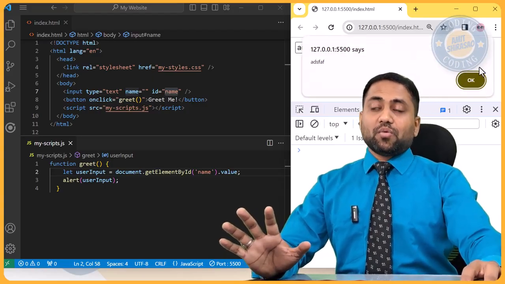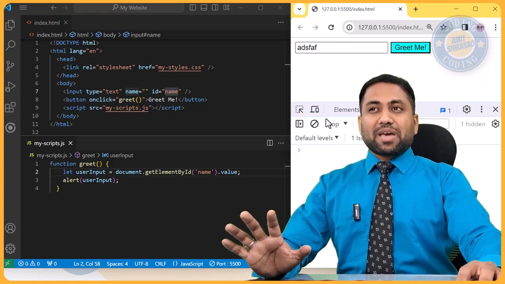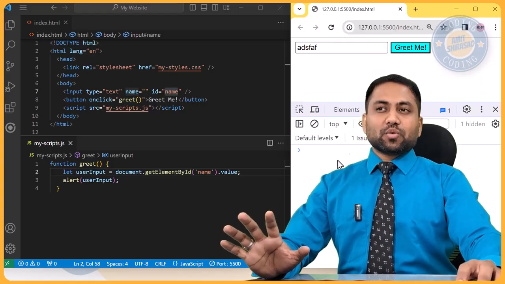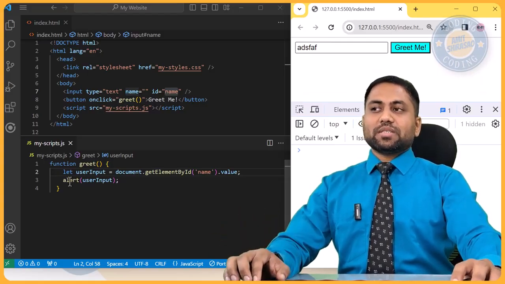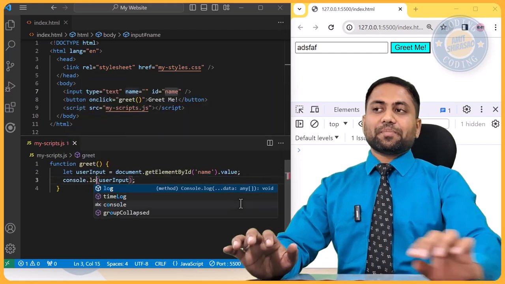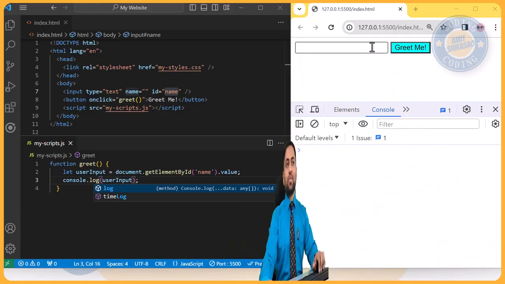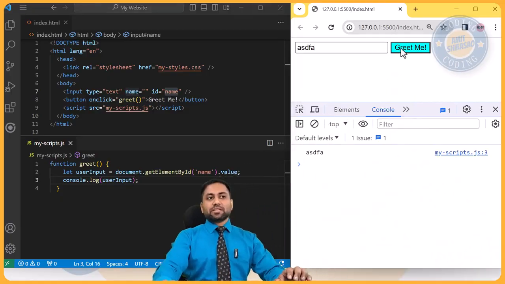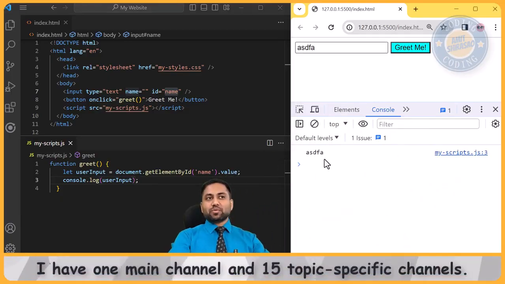Okay, now instead of having an alert every time, we can also console out the value. The way to console out is, instead of alert, I can say console.log. Now when I type something and I click this button, see the value is just consoled out, but the user experience is not spoiled.